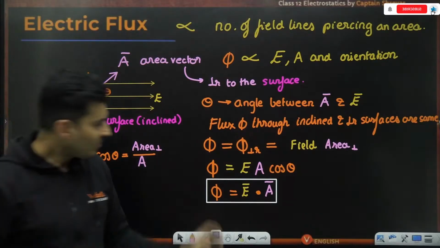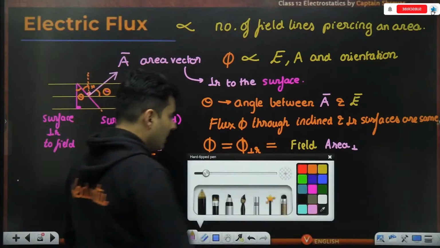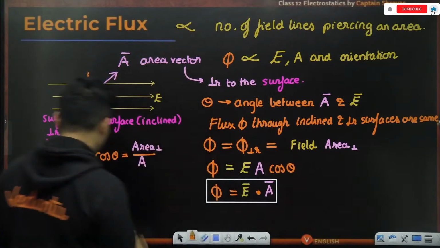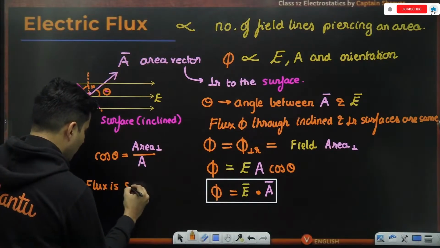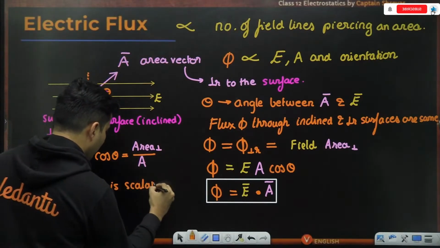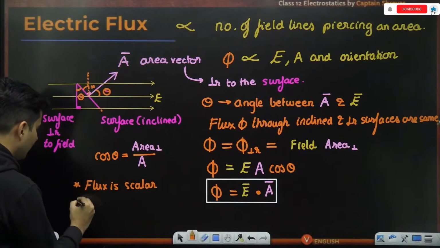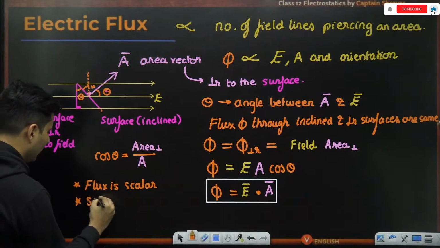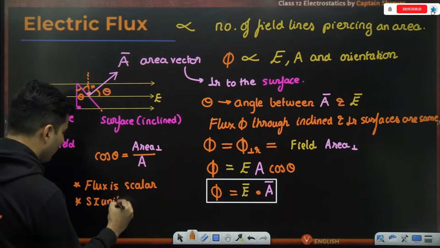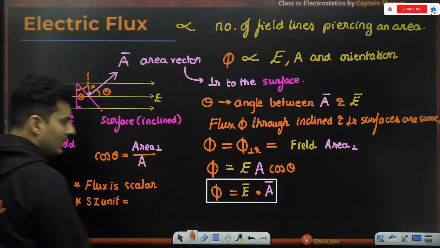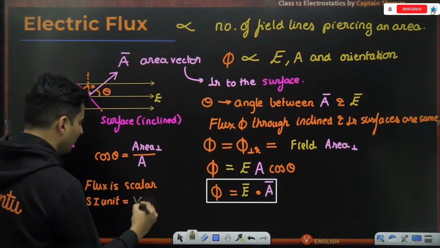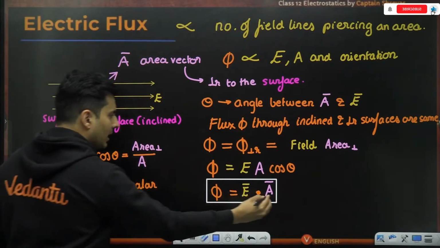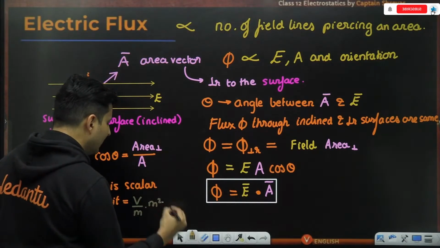Okay. Great. So keep this in mind that flux is going to be a scalar quantity. If you ask me the unit, what is the SI unit of flux? See, field has the unit of volts per meter. Area has the unit of meter square.